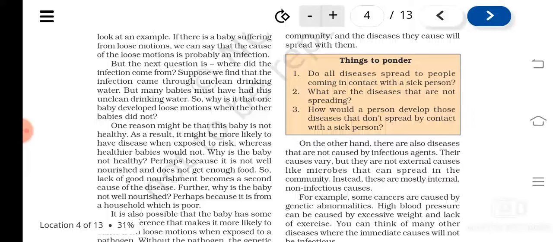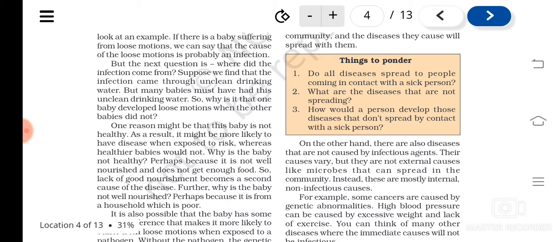For example, diseases that are not caused by infectious agents. Okay. So their causes can be different, like it can be genetic, isn't it? It can be hormonal imbalance. You would have heard about diabetes and all. Diabetes is caused by what? Caused by the deficiency of insulin. Insulin is a hormone, isn't it?